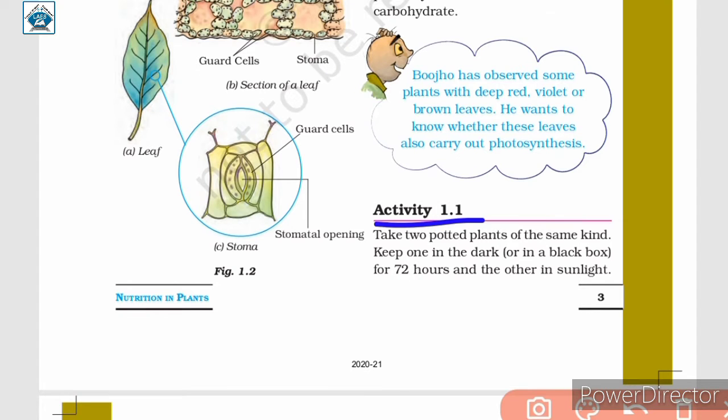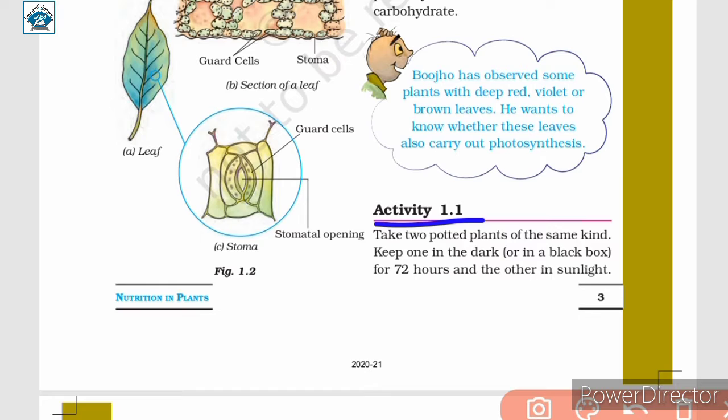For performing this activity, you require two potted plants of the same kind. One of the potted plants should be kept in the dark, or it can be kept in a black box where it will not receive sunlight for 3 days, and the other potted plant should be kept in the sunlight.